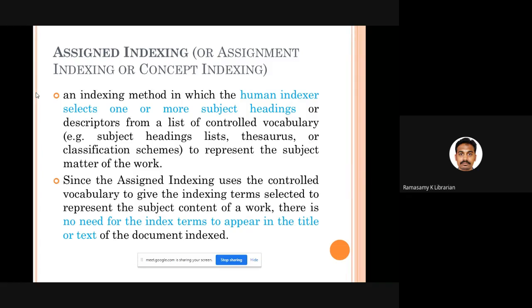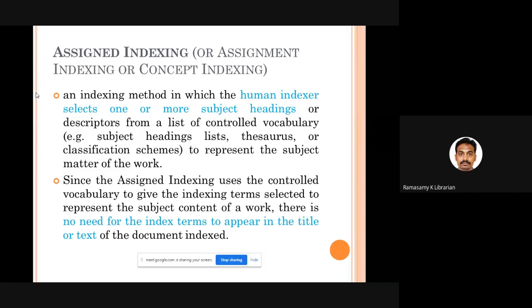By seeing the title, going through the abstract, or looking at the table of contents, you might have grasped the subject content of this material. But to represent it in an authorized way, you need to pick up some subject headings. You need to choose a couple of standard words that will help you describe the thought content in a proper manner.